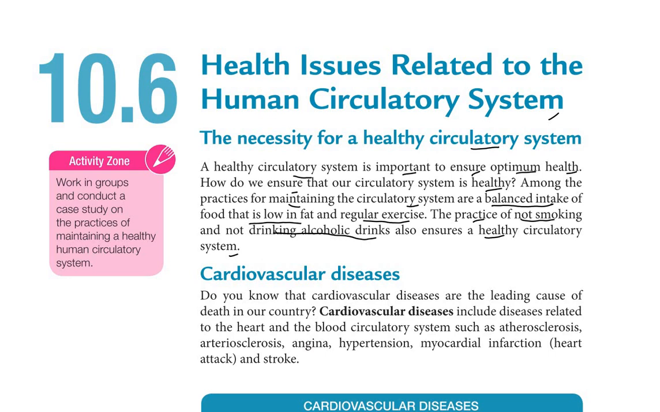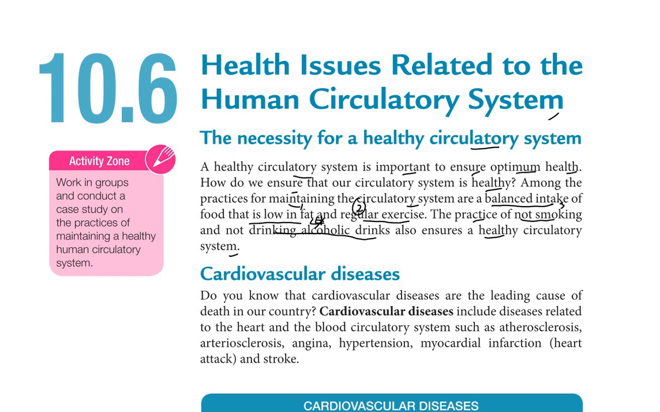So we have to take a balanced intake of food that is low in fat. Number one. Number two, regular exercise. Number three, not smoking. And number four, not drinking alcoholic drinks. So these are the four ways to take care of our circulatory system.